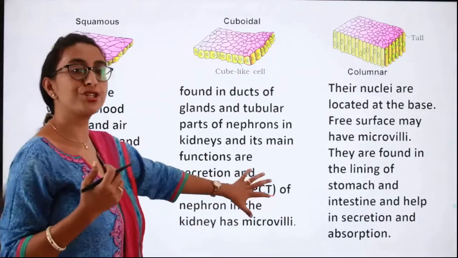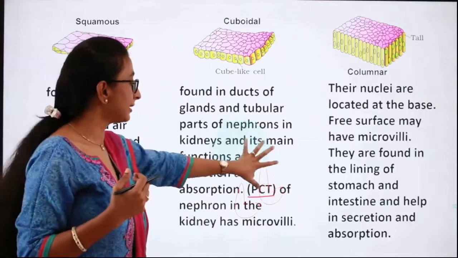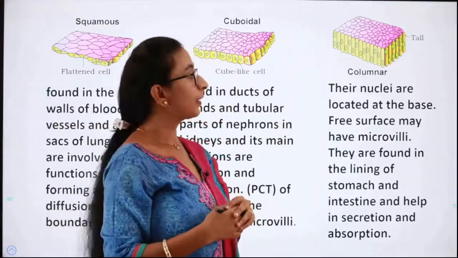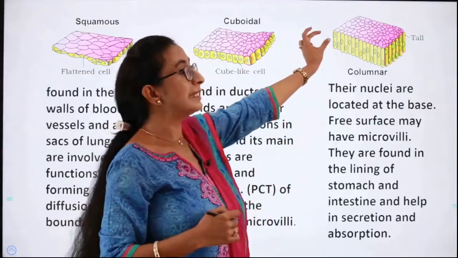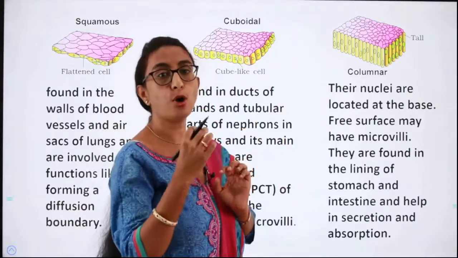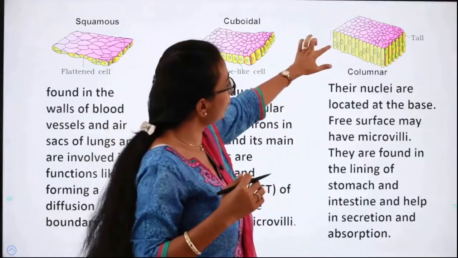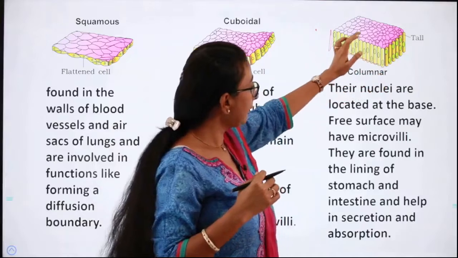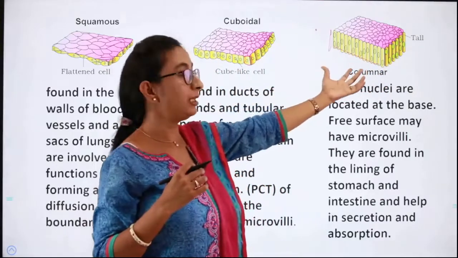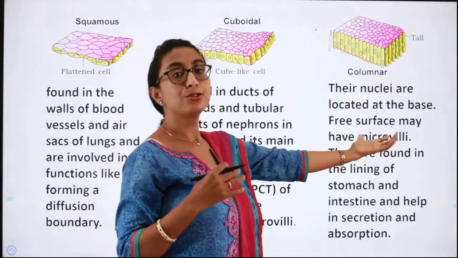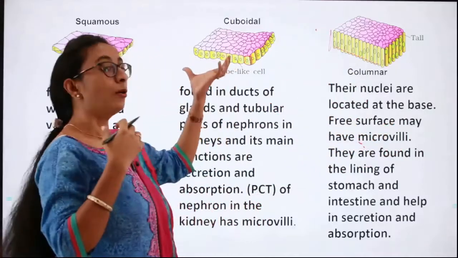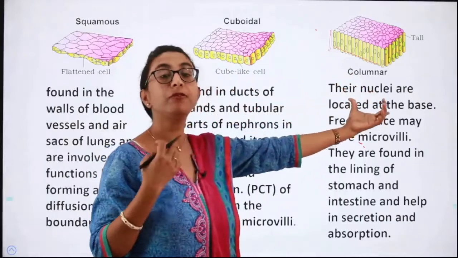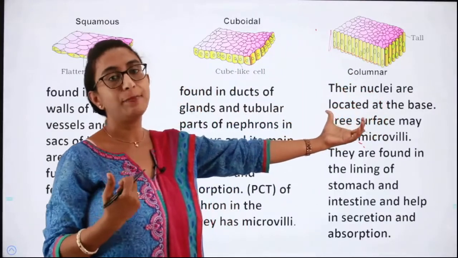This is an important question since it has been asked in the exam earlier. Next, moving on to the columnar epithelium. Here the cells are slender and tall. They are long, with nuclei located mostly at the base, and even in the columnar epithelium, they may have microvilli. So I already told you, when there are villi in the cuboidal or columnar epithelium, we call it ciliated epithelium, right?